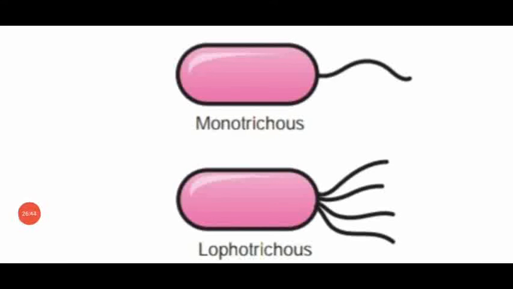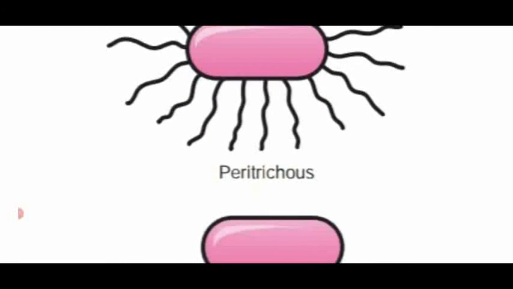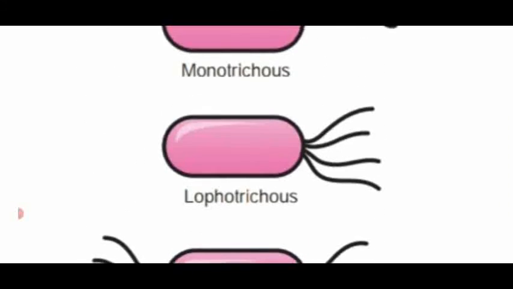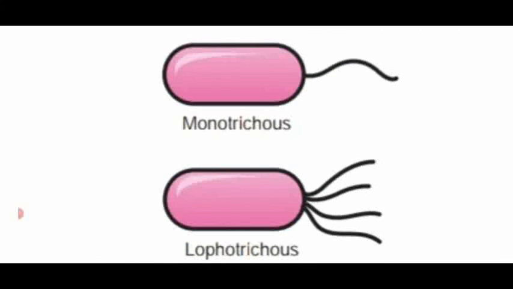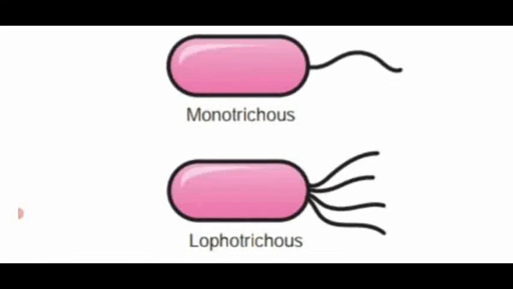Dear students, this is the diagram showing the different arrangements of flagella in the bacterial cell. Based upon the presence of flagellum, the bacteria is also divided into different types. First one, monotrichous bacteria. At one end of the bacteria, they have only one flagellum, a single flagellum. Mono means one. So the bacteria which contains only one flagellum is named as monotrichous.